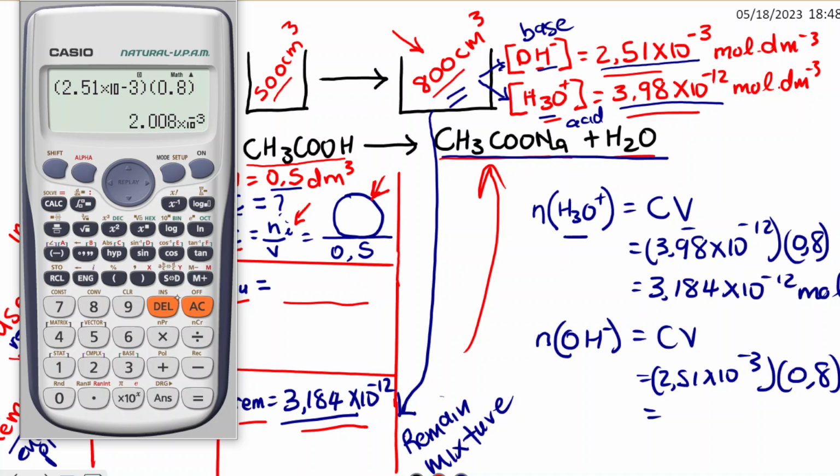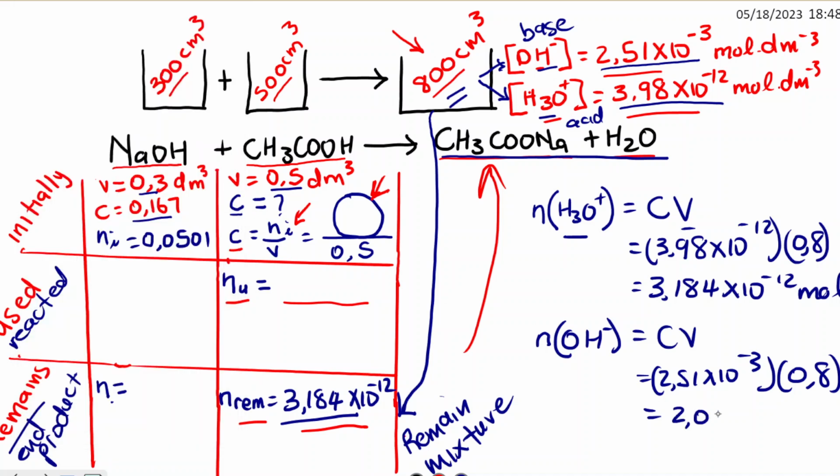So we have something like 2.008 times 10 to the power negative 3 moles. So let's transfer that here. So we said, okay, we have 2.008 times 10 to the power negative 3. So we do have now the number of moles remaining for the base and the number of moles remaining for the acid.